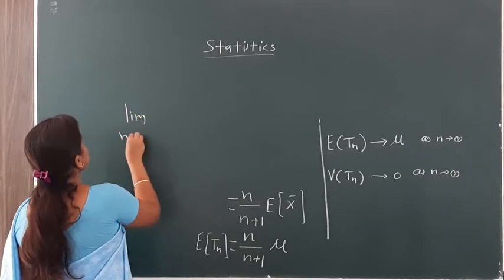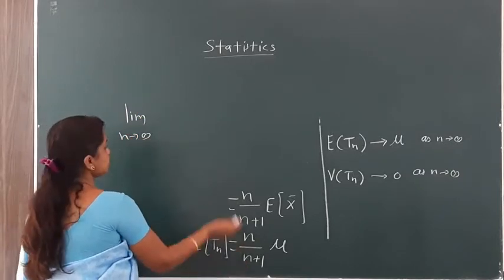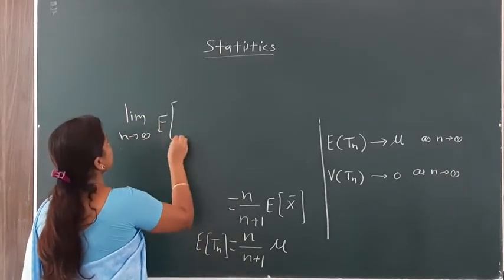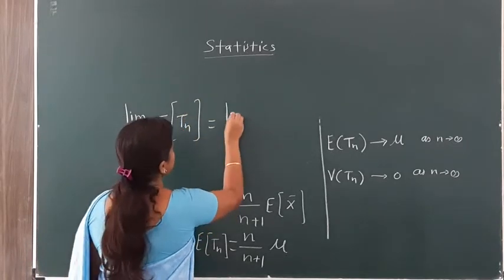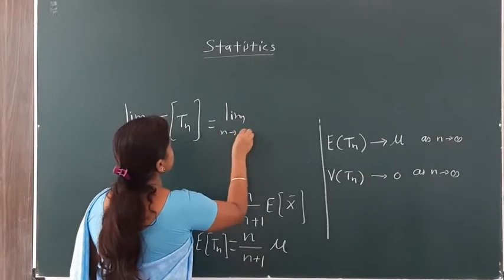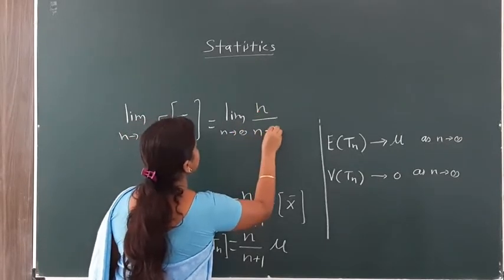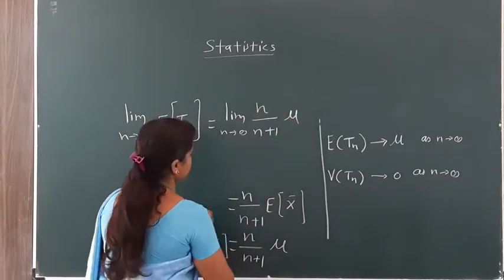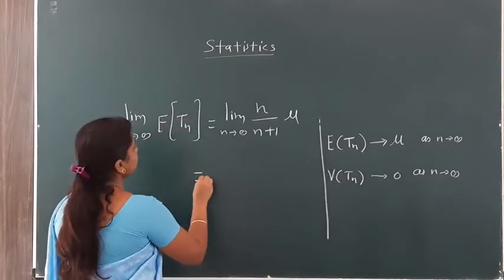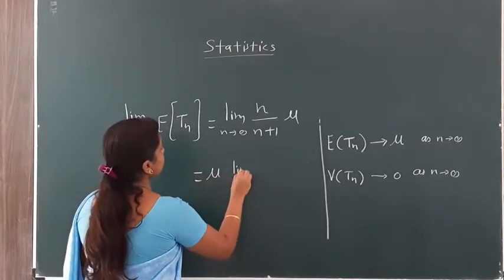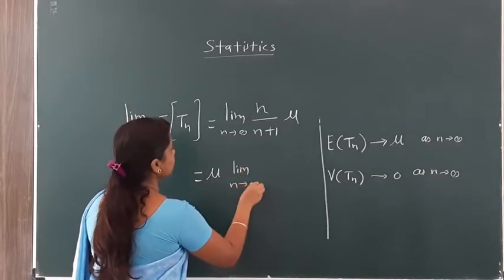Okay, limit n tends to infinity of the expected value of our estimator, which is n x bar divided by n plus 1. Limit n tends to infinity of n divided by n plus 1 times mu. Now mu is constant here. Now we have to find the limit as n tends to infinity.